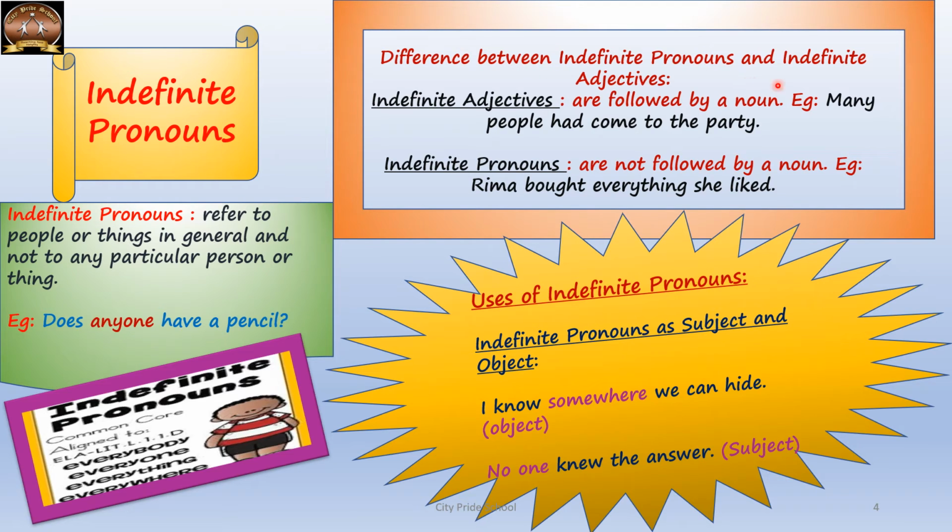Now, the difference between indefinite pronouns and indefinite adjectives. Again, the same thumb rule. An indefinite adjective will have a noun immediately after it. As in this example, many people had come to the party. So many includes a lot of people, right? And immediately after it is the noun people. So it is an indefinite adjective. For an indefinite pronoun, the example is, Rima bought everything she liked. Now everything here is an indefinite pronoun as it does not have a noun immediately after it.